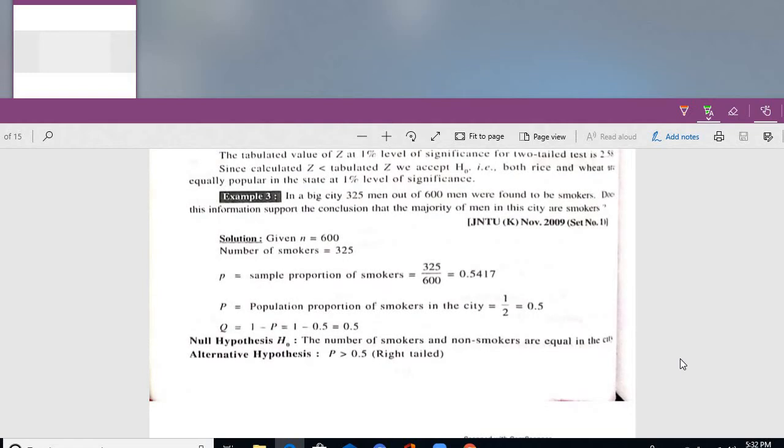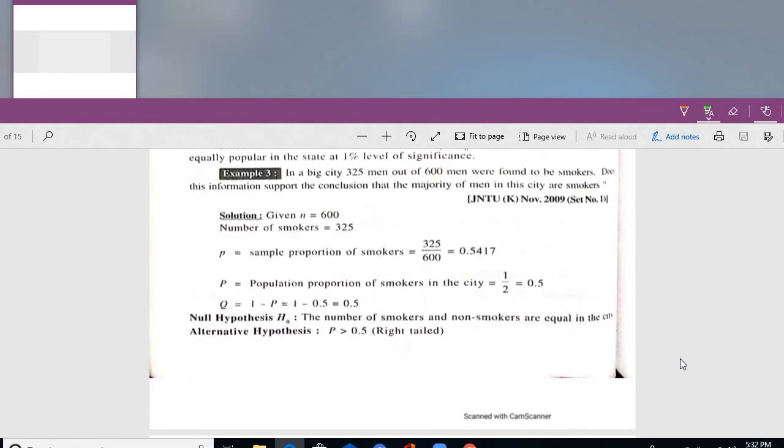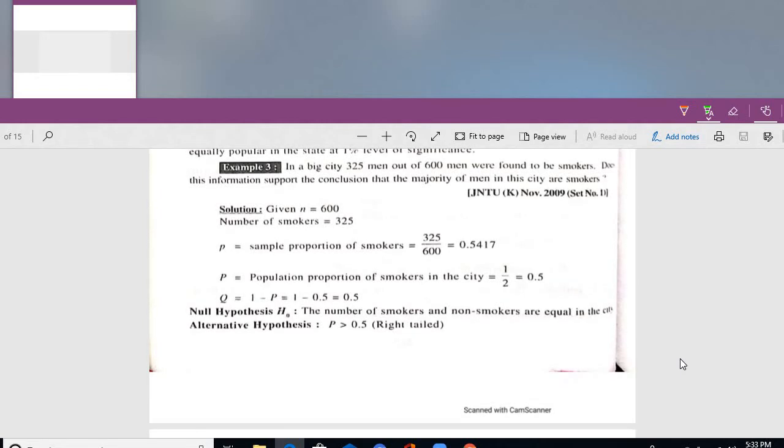So what is capital P? The smokers are equally likely. Population proportion of smokers in the city equally likely means non-smokers are equal to smokers. So both have probability 0.5, 1 by 2. Q is equal to 1 minus P, that is 1 minus 0.5, 0.5. Null hypothesis H naught: the number of smokers and non-smokers are equal in the city.